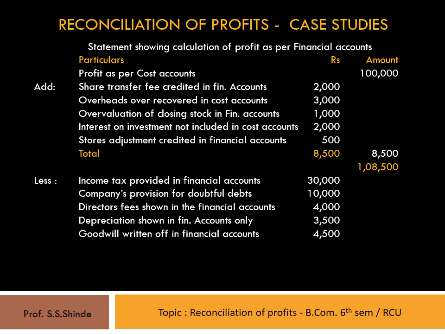We total up the add column, that is 8,500. Show it in the outer column, 8,500, and the total profit is 1,08,500. From this amount, the total of the less items, that is 52,000, shown in the outer column is deducted and the balance that we arrive at is 56,500, which is profit as per cost account. So this is how the add and less amounts are treated based on the effect that it has on the profits, and we arrive at the profit as per cost accounts.